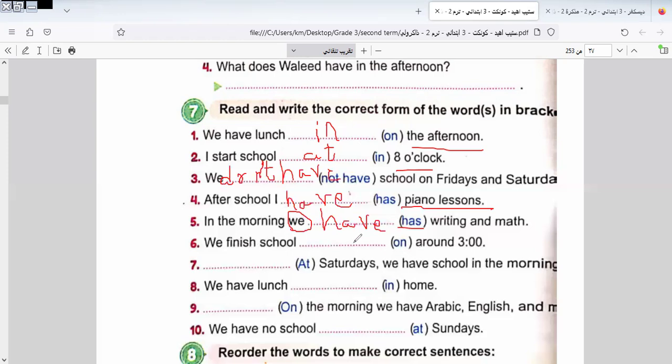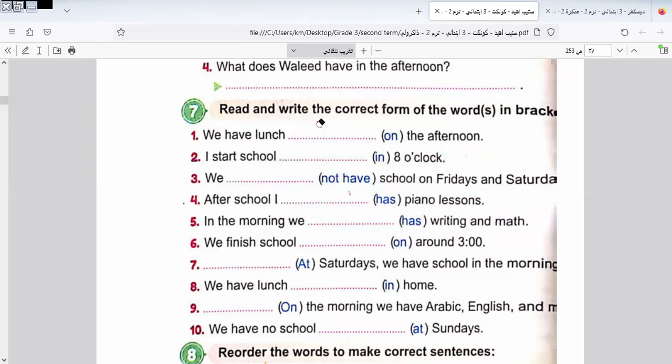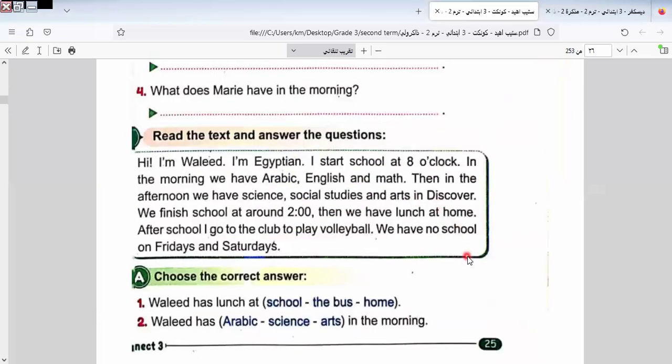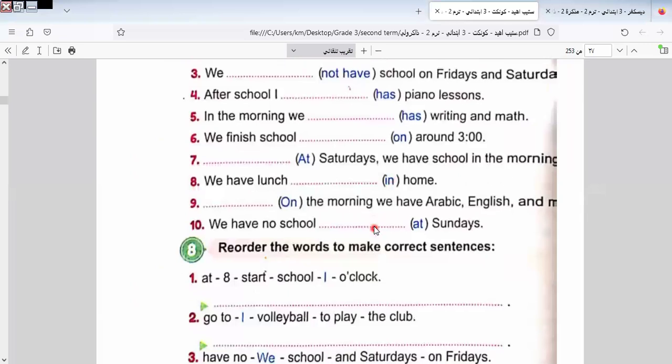We finish school at around 3. It will be at, not on. Okay. Let's go to another one here.